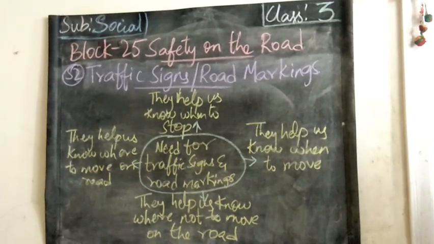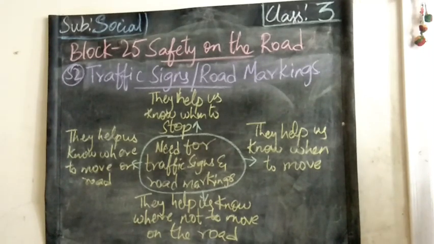The road signs will help us. When the traffic signal turns red, the vehicle needs to stop. When it turns orange, that means get ready. And when it turns green, it means go. The different traffic signs also give us directions for driving safely on the road.